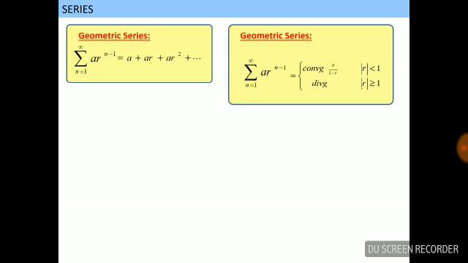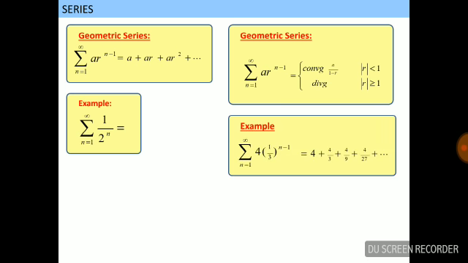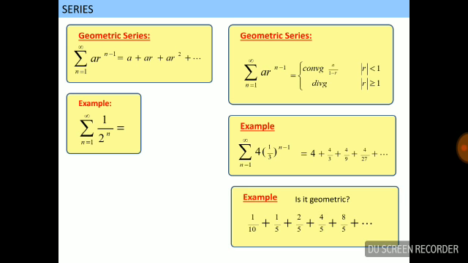A geometric series may be convergent or divergent. It depends on the value of the common ratio r. If the common ratio r is between minus 1 and plus 1, not equal to minus 1 or plus 1, that is, if mod of r is less than 1, then the series is convergent. If mod of r is greater than or equal to 1, then the series is divergent.